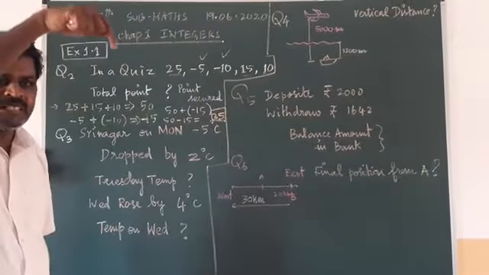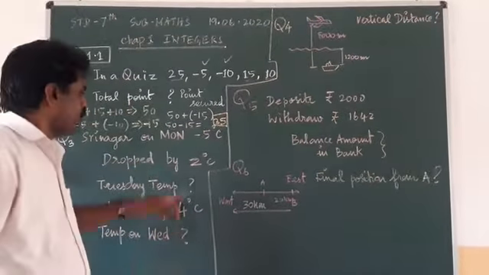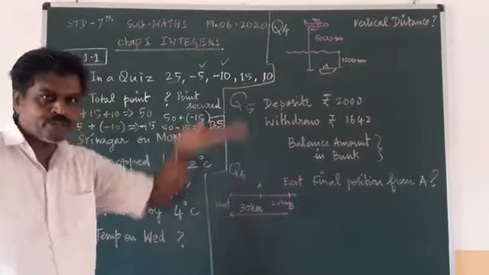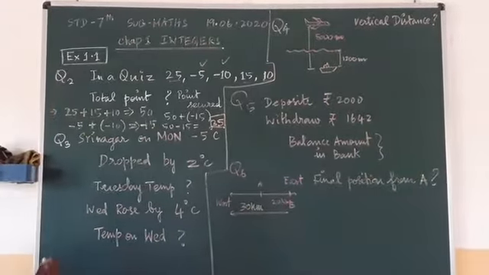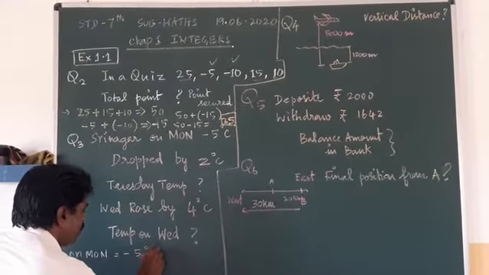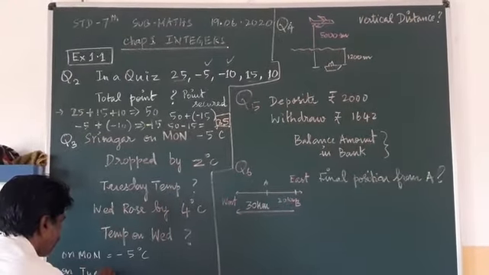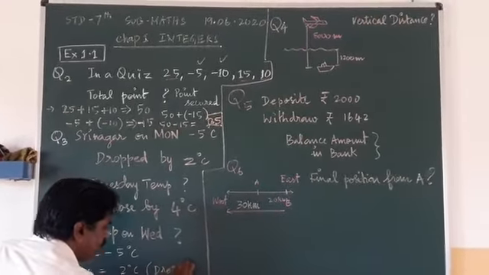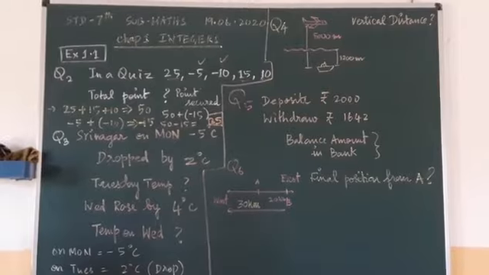That means it is minusing. Dropping means, as I told you on the first day itself, drop means minus. So on Monday, -5 degrees Celsius. On Tuesday, it is dropping, so what do you have to do? -5 minus 2 you have to do. What is the meaning of drop? Coming down. So it is -2 degrees.